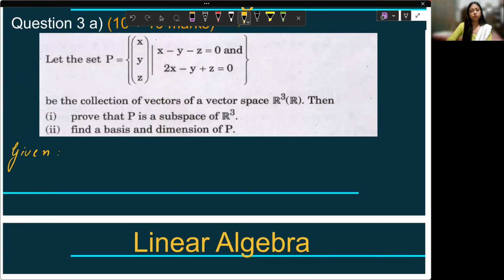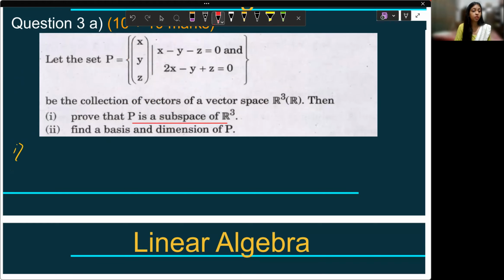So given is a collection P. So we can start the first part. What is the definition of a subspace? First of all, it has to be a non-empty subset of your vector space.